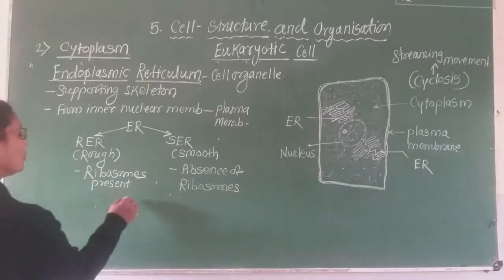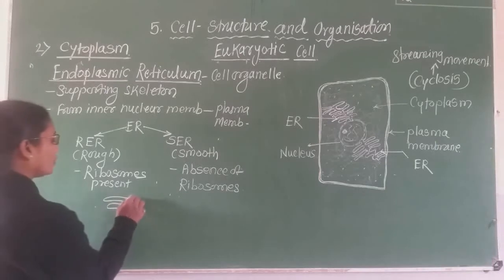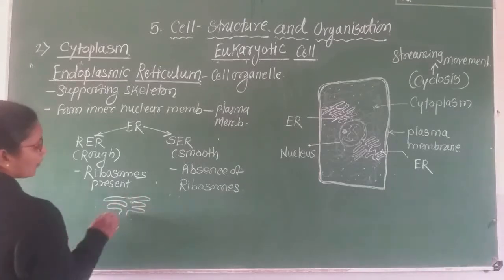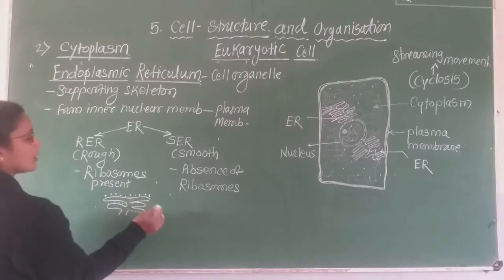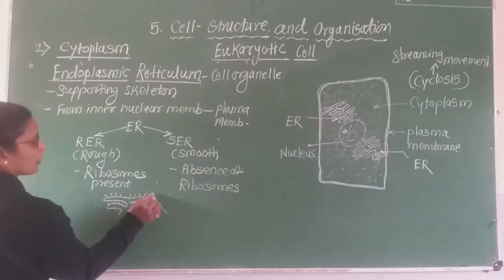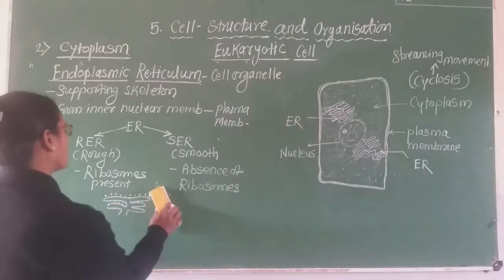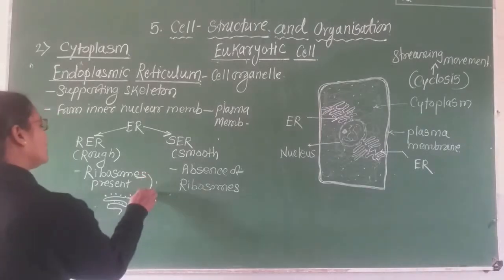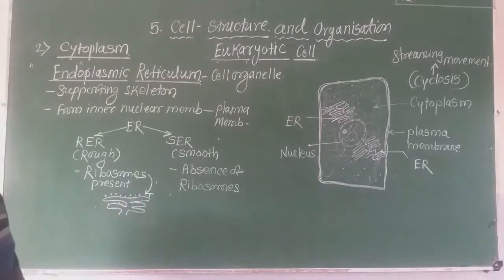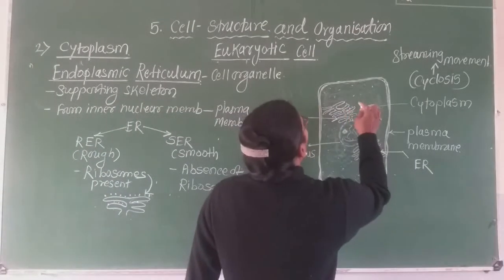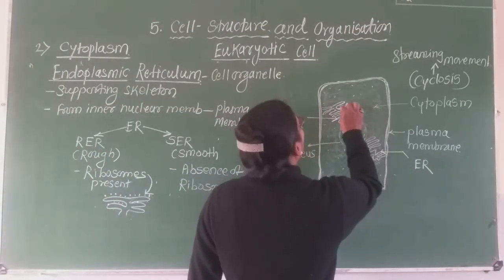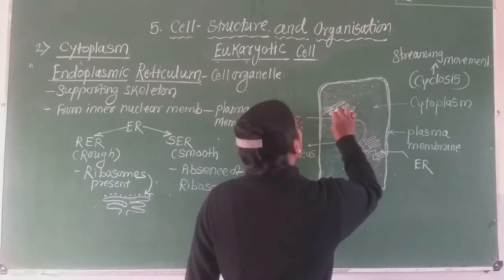For example, suppose this is rough endoplasmic reticulum. Then why is it called rough endoplasmic reticulum? Because on this outer surface, such particles are present. These are called ribosomes. Here, on the outer surface, are such ribosome particles.